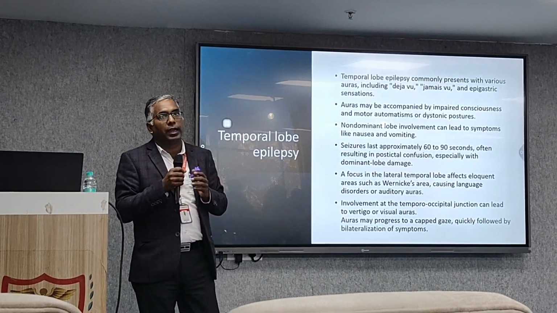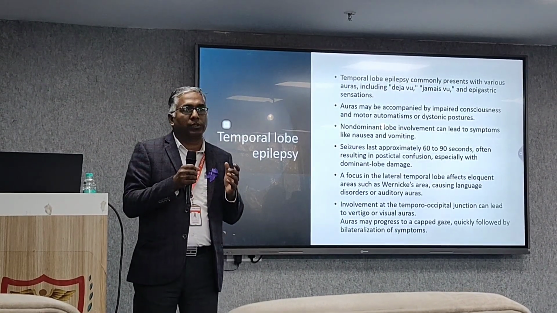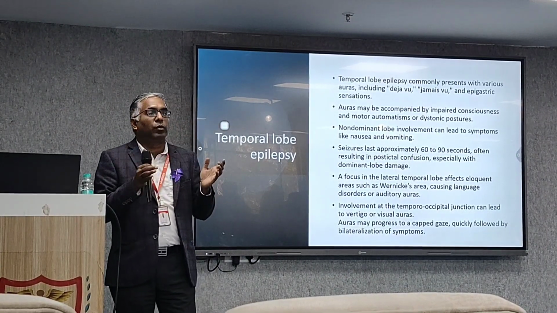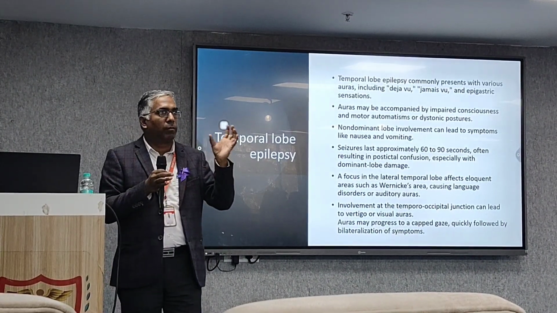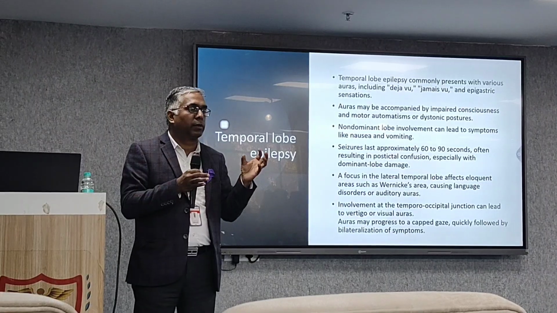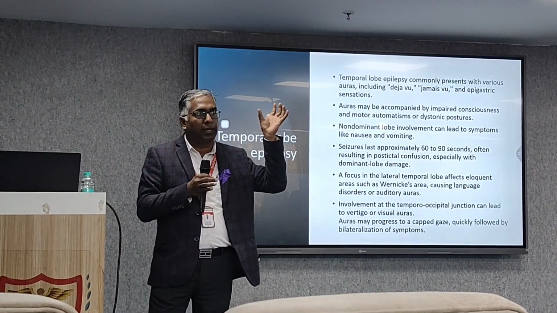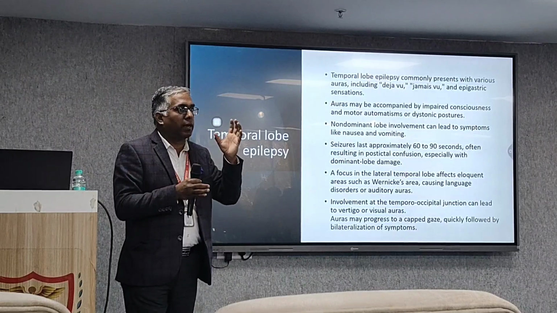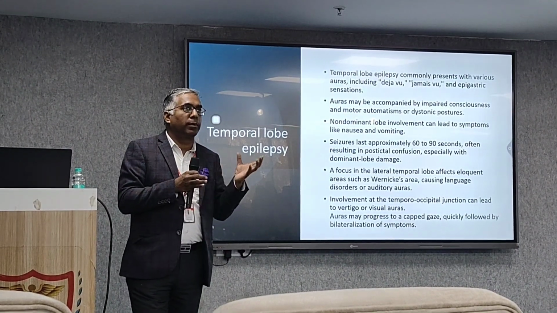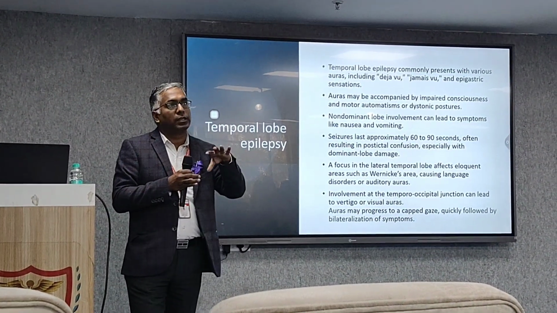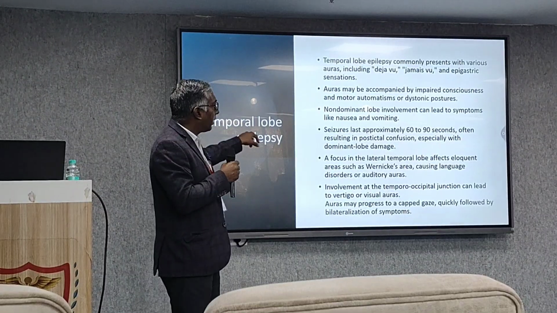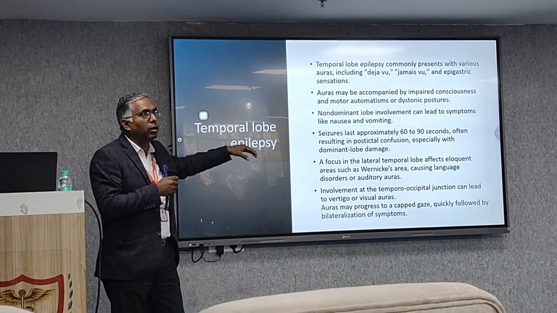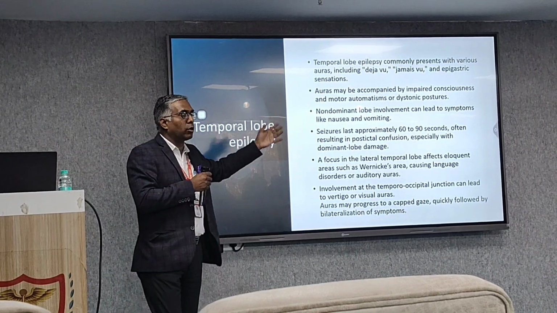Okay? We have two sides of the brain, right and left, and in most people the left brain is very much active. You can say the dominant one is the left side. But in 60% of people, the right side is also dominant. So if one part of the brain is dominant, then the other part is non-dominant. If the focus is in the non-dominant temporal lobe, then the features can be different, not exactly like the dominant one.